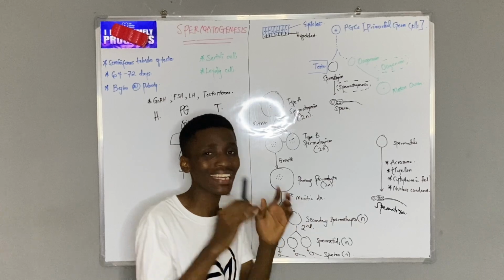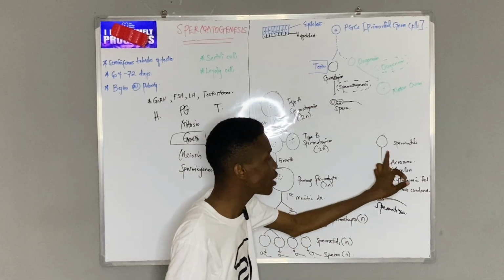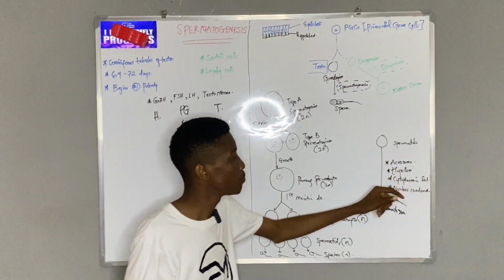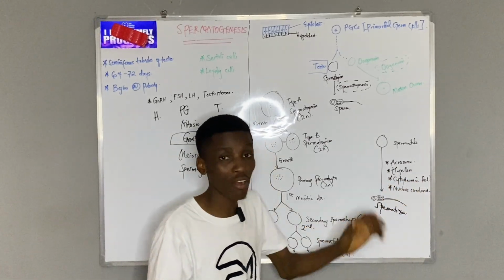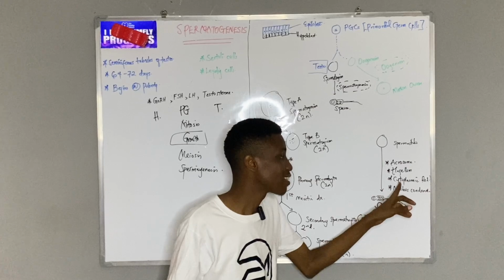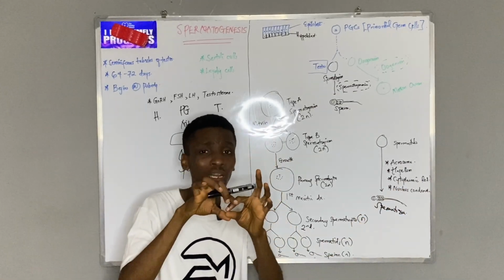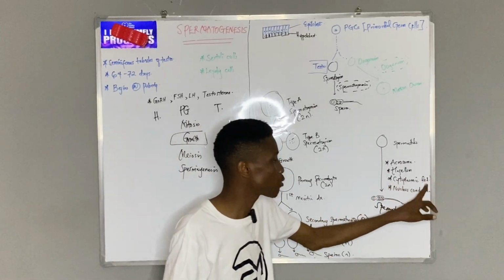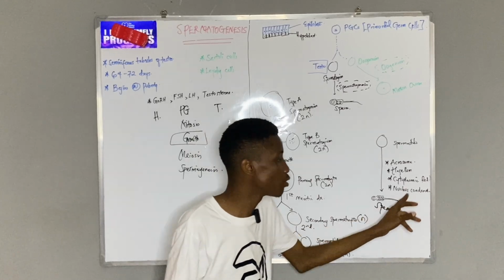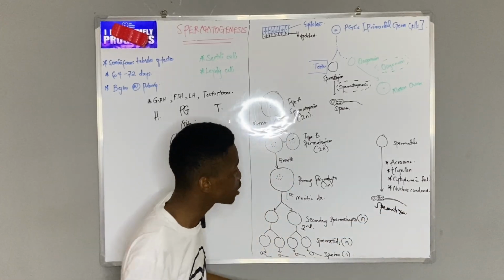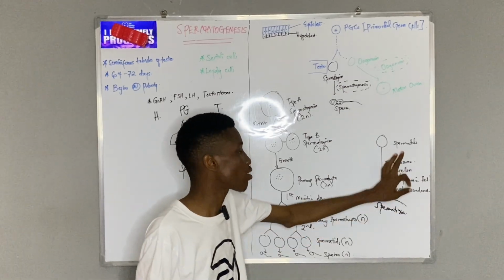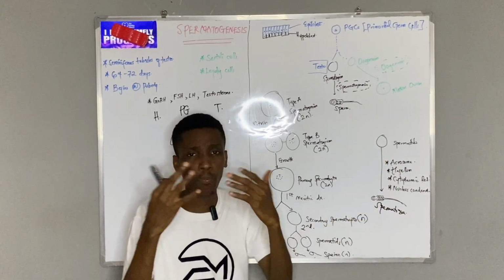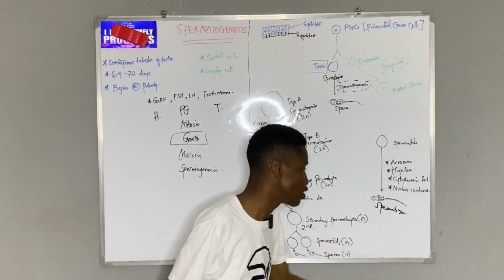So what are the key changes? The Golgi apparatus becomes the acrosome, the centrioles are rearranged to form the flagellum, and a lot of the cytoplasm is lost, so we say cytoplasmic reduction, and then the nucleus condenses. So the final picture is the head of the sperm with nucleus and acrosome, the middle piece with a lot of mitochondria, and then the flagellum.